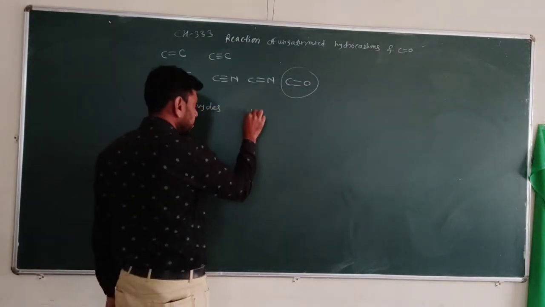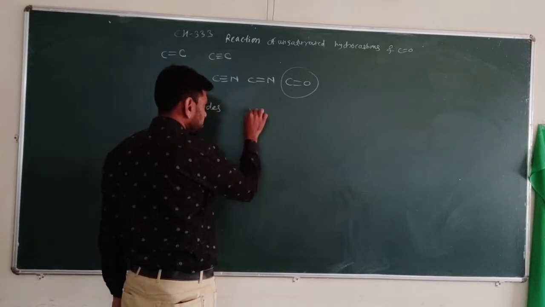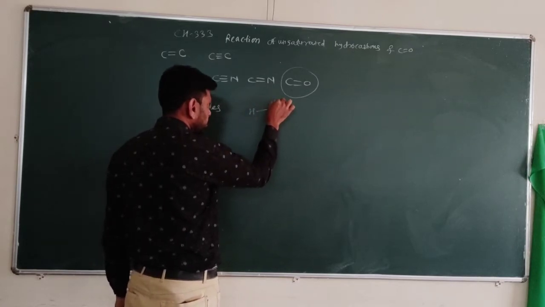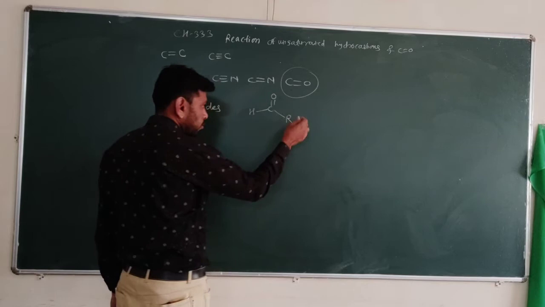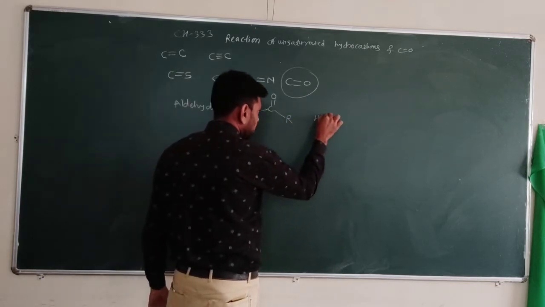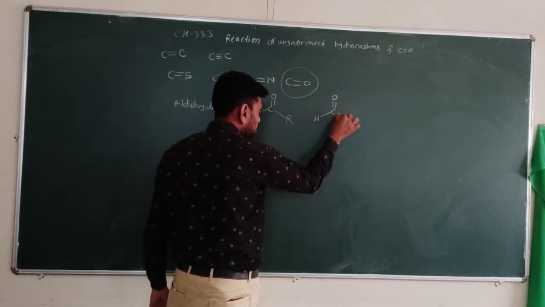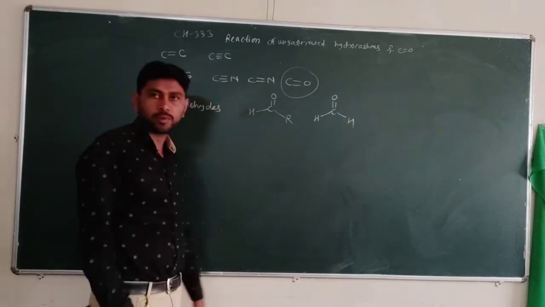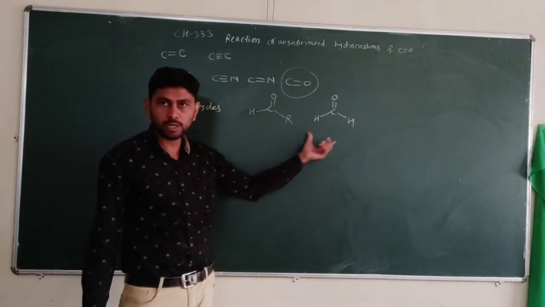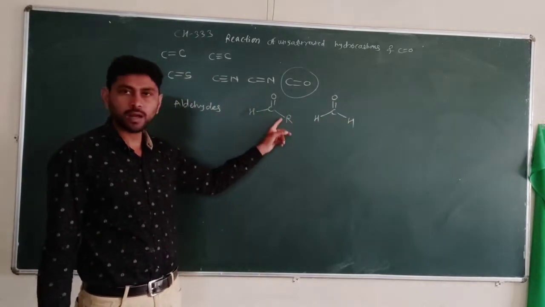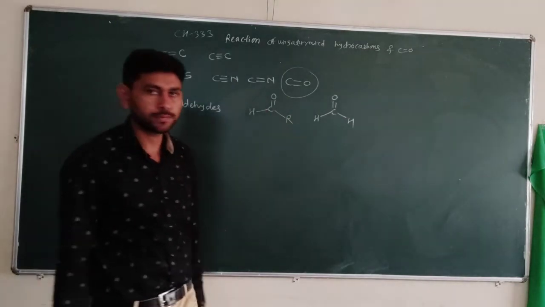Aldehyde has the structure H, C double bond O, R, or the other aldehyde, H, C double bond O, H, which is formaldehyde. Except formaldehyde, all others contain one R group, where R is any alkyl group.